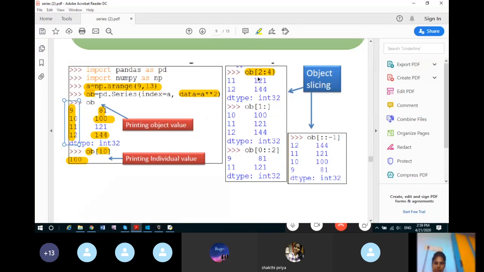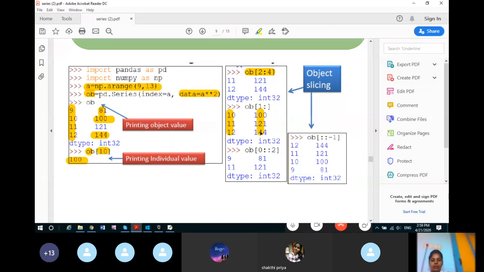Now again see the series object OB, starting from 1 is 2. The stop is not mentioned, that means it will take you to the end. So we will see where is the index 0. So it is index 0. Now next is index 1. So we will start from index 1 and we will move up to the end. So index 1 is having index value as 10, 100 is the data value, then 11, then 12. So 3 indexes and 3 data values are displayed.